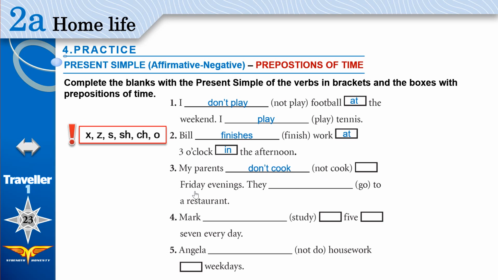On, this is Friday. On Friday evenings. They go, put the verb without any changes, to a restaurant. 4. Mark, he studies. Notice that because study ends with Y, we change Y into IES. Mark studies. Okay, this is the starting time. 5. 7 is the ending time. From 5 to 7.